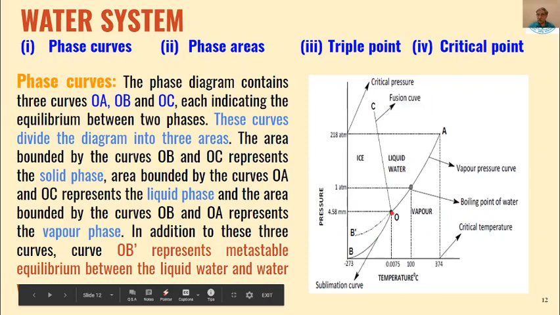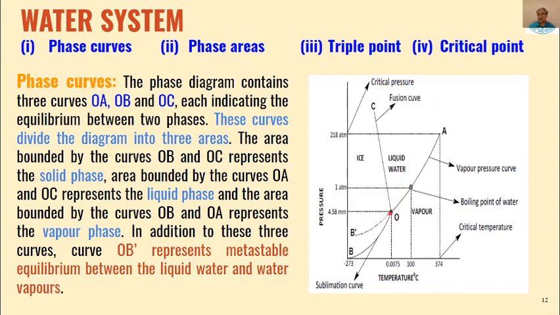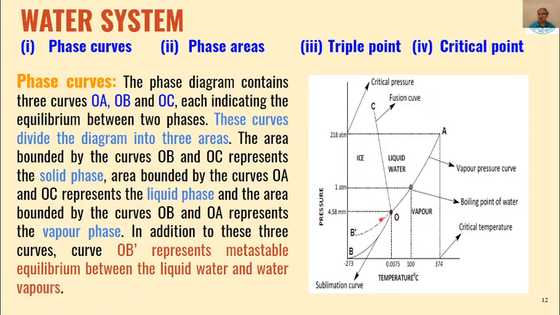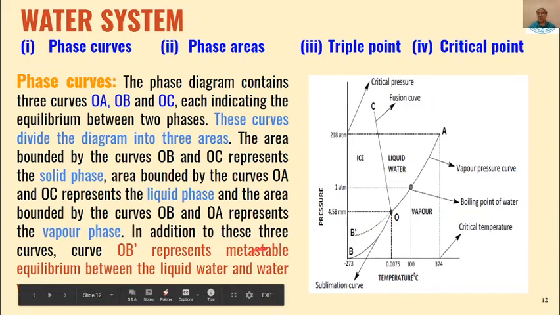Then there is one more curve, OB dash. This is the metastable equilibrium between liquid water and vapors, with solid over here. So this is the metastable equilibrium. This can be achieved from one direction only, not from B dash to O. This cannot be achieved. This can be achieved from O to B dash. We can have liquid water at -3 degrees centigrade. That is the metastable equilibrium.